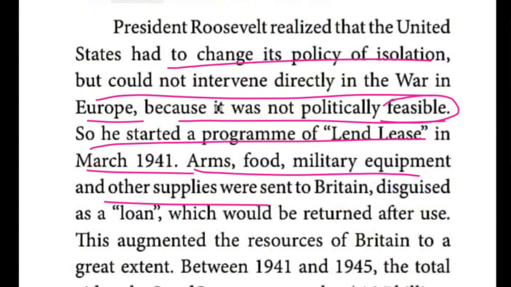Disguised. What is the meaning of disguised? Here we can say, in the name of a loan. In the name of a loan, arms, food, military equipment and other supplies were sent to Britain, which would be returned after use. After the completion of the World War, everything they had to give back.